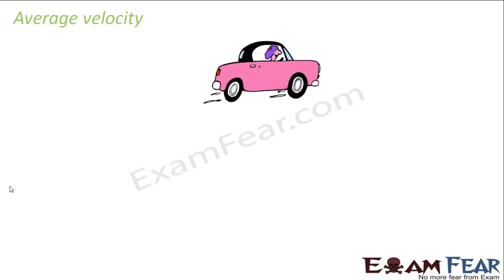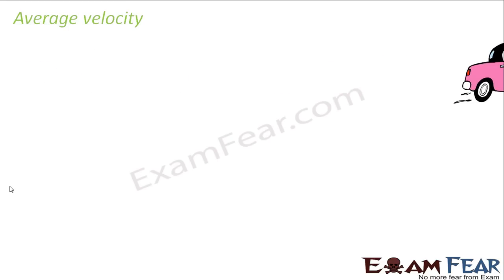So when I talk of velocity, let us take this example again. Let us suppose we have this car, and this car travels 10 kilometers in the east direction in 2 hours. So it travels 10 kilometers east in 2 hours.